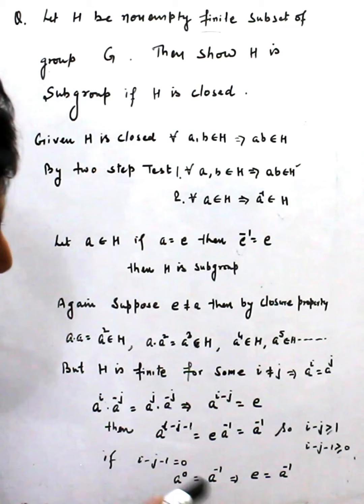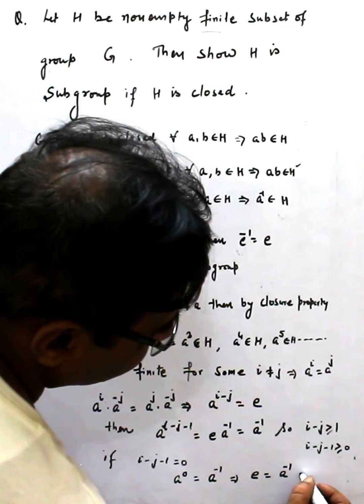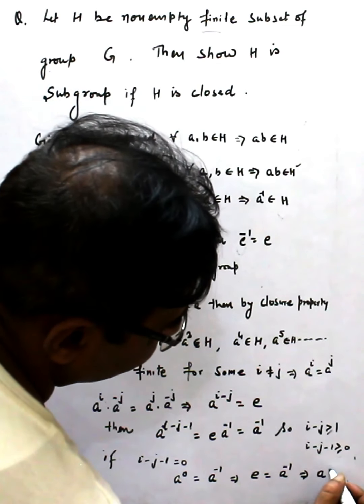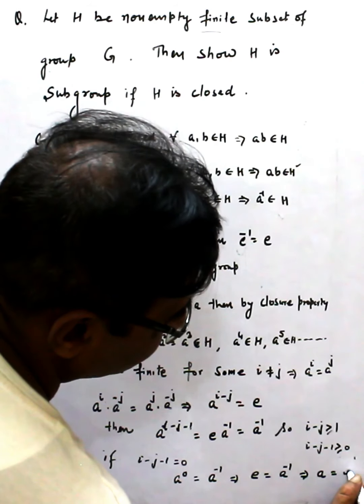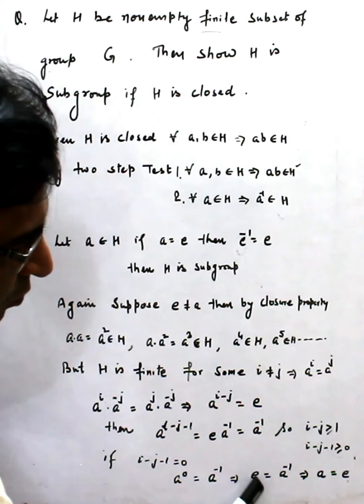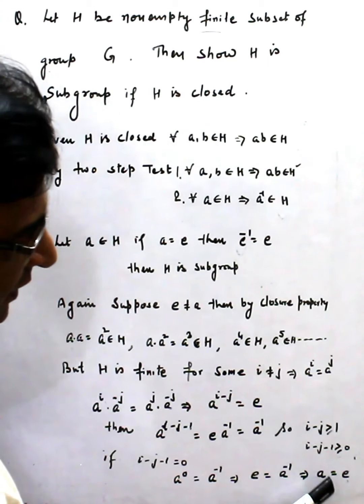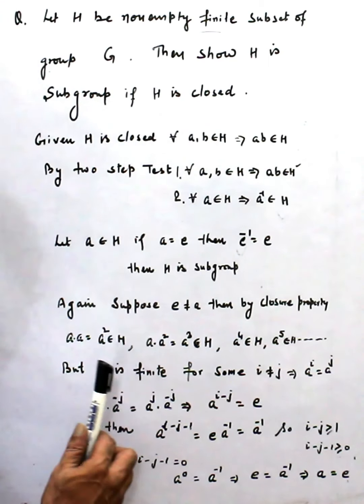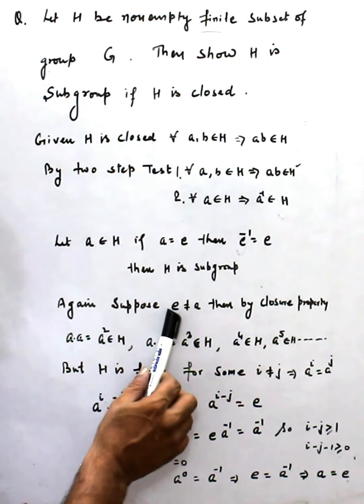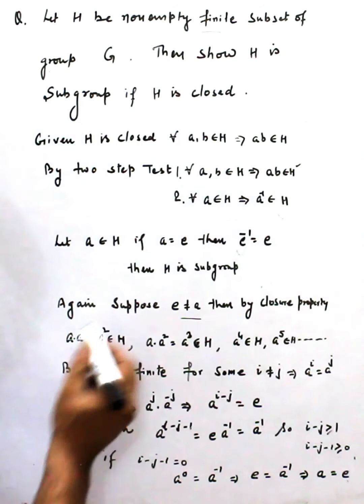Now suppose I multiply by a on both sides, then a is equal to e. From this we get a contradiction, since a is not equal to identity.